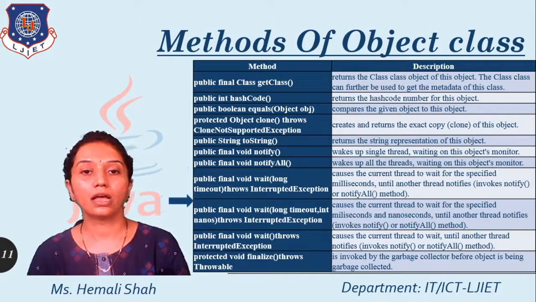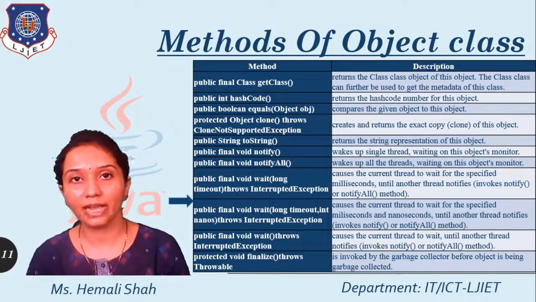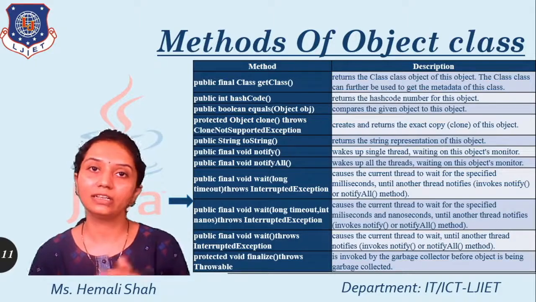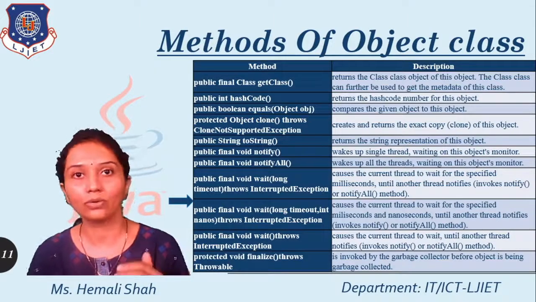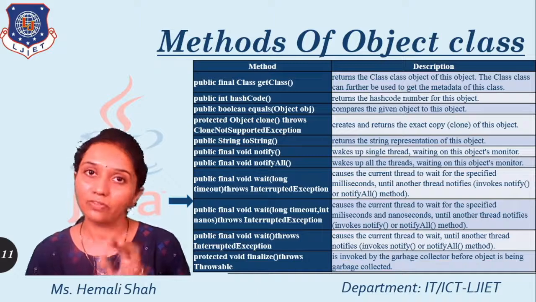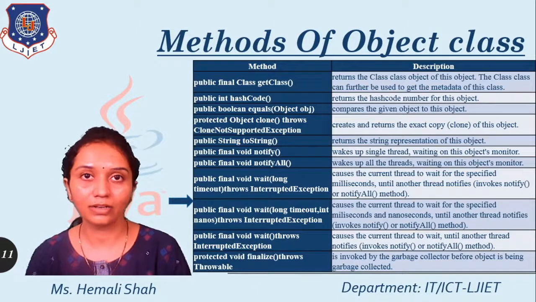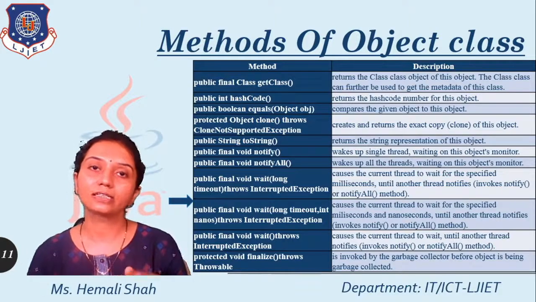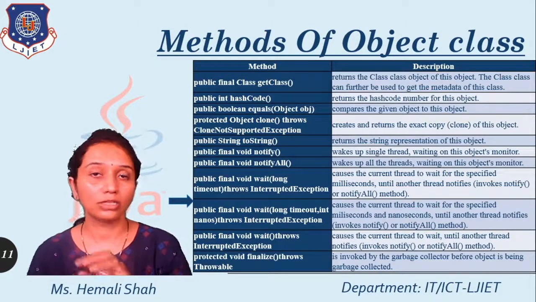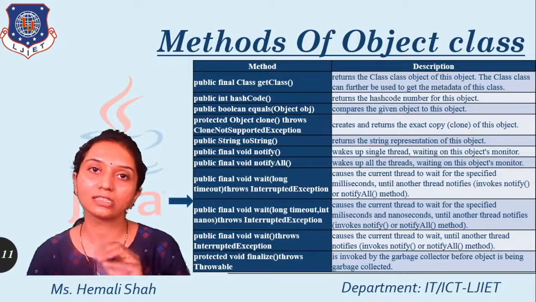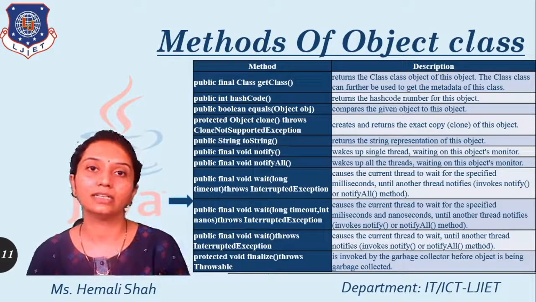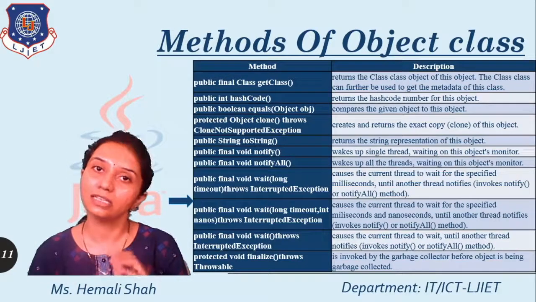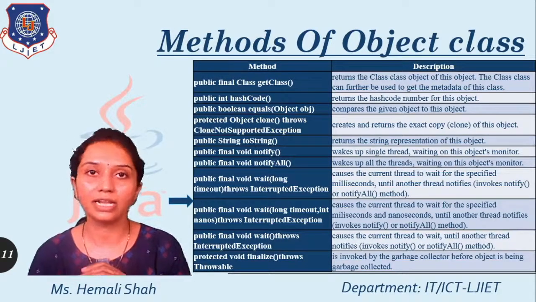Now this is the wait function. Three wait functions are available with different parameters. This is overloading: the function name is the same but the parameters are different. Based on the argument, the wait function works. The wait function makes the current thread wait for a particular notification. Until the notification arrives, the current thread waits. So this is again the mechanism of inter-thread communication, and we will learn this when we learn the threading concept.